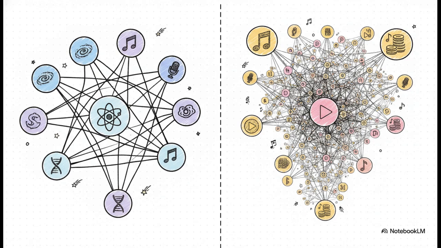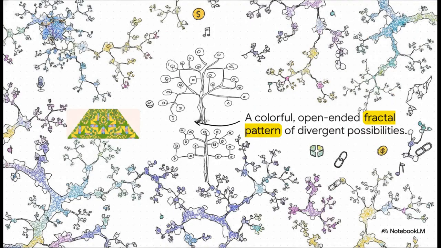Think of a single musical innovation, a massive hit song, for example, as a colorful, open-ended fractal pattern of divergent possibilities. It doesn't just sit in a static table. It fractures. It splits into infinite derivatives, covers, samples, regional licensing paths, sync deals, and microtransactions. This transparent tree database is uniquely equipped to track every single one of those colorful, infinite branches as they naturally evolve.